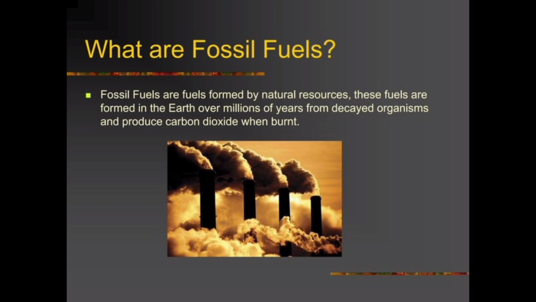These fuels are formed in the earth over millions of years from decayed organisms and produce carbon dioxide when burned. It means we get fossil fuels from decaying plants, plants that are dead and buried under the surface of earth. And when we burn these decaying organisms, they produce carbon dioxide gas.